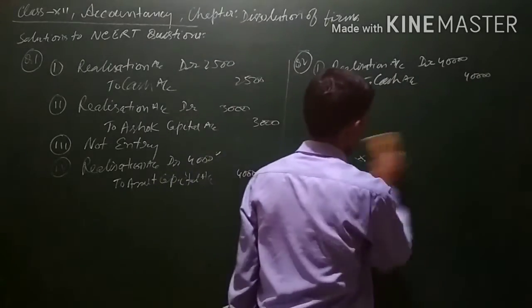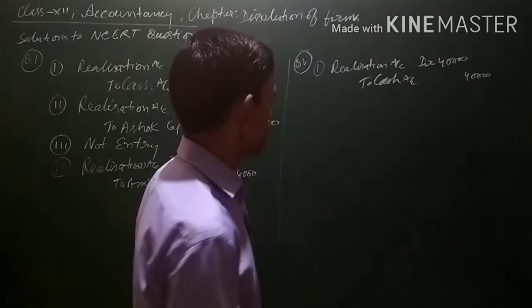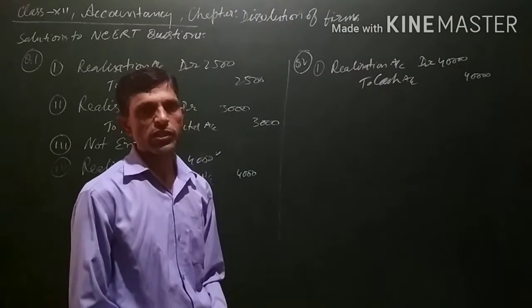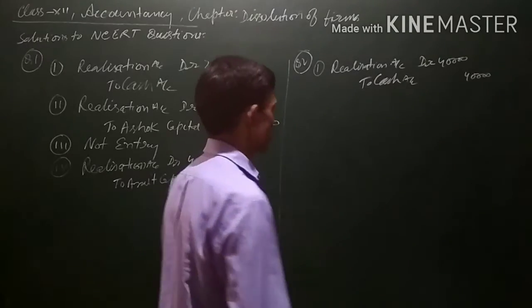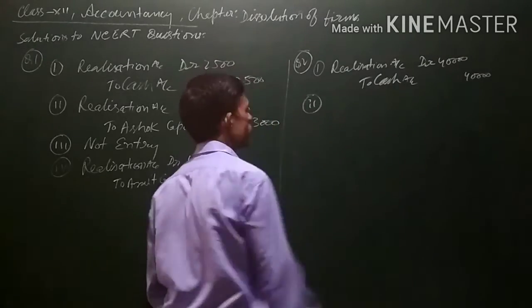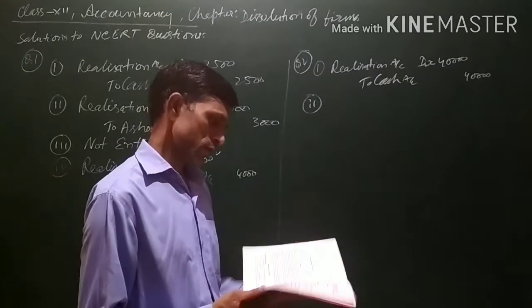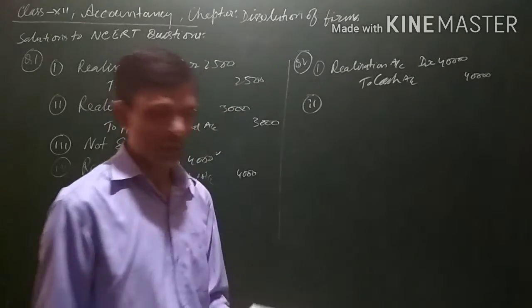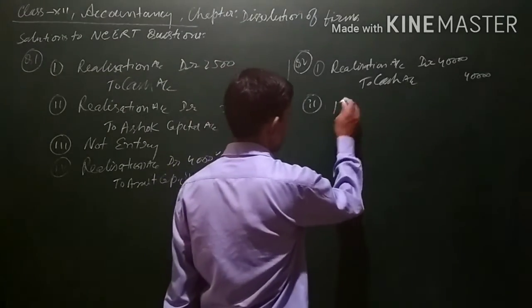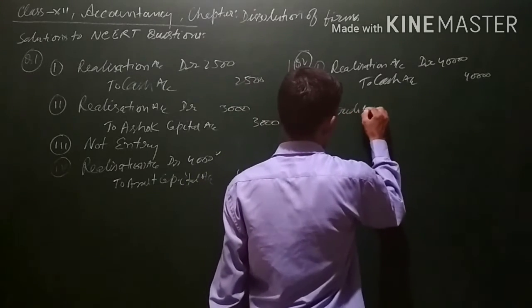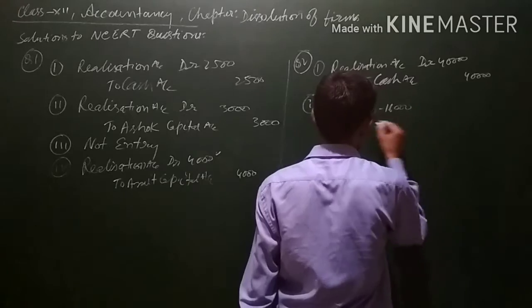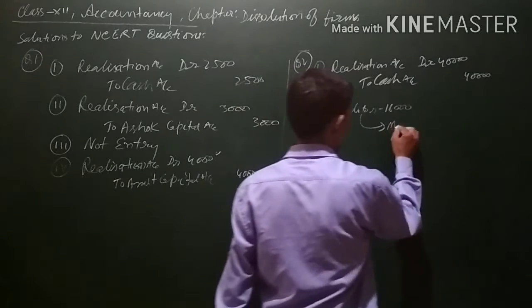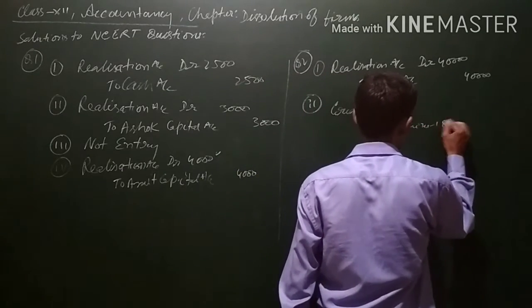Now let us see the next entry. The creditor was paid 40,000 in cash, and for the balance amount accepted an asset of rupees 43,000. Now the second transaction, question number 2. Creditors were 16,000, they accepted a machine valued at 18,000 in settlement of their claim. Here creditors are 16,000 and they are taking a machine of 18,000.